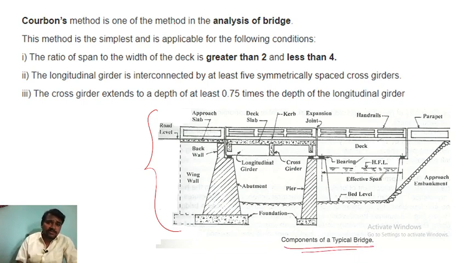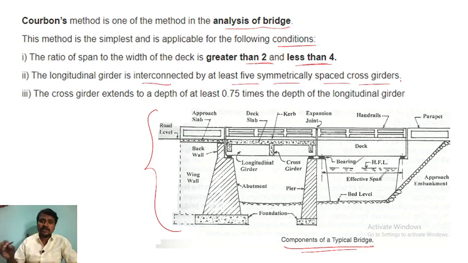Now Corbon's method is one of the methods for analysis of the bridge. It is used for the following condition. The ratio of span to width of the deck is greater than 2 and less than 4, right? If it is greater than 2 and less than 4, then we have to use Corbon's method. Longitudinal girders are interconnected by at least 5 symmetrically spaced cross girders.